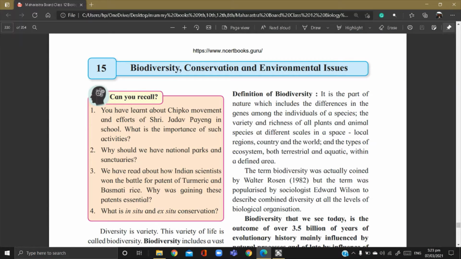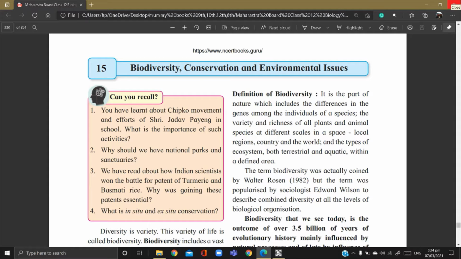Hello students, today we are going to start a new chapter of biology, that is biodiversity, conservation and environmental issues. This chapter is included in Unit 5, that is ecology and environment, and it consists of 3 marks. So let us start with the chapter.